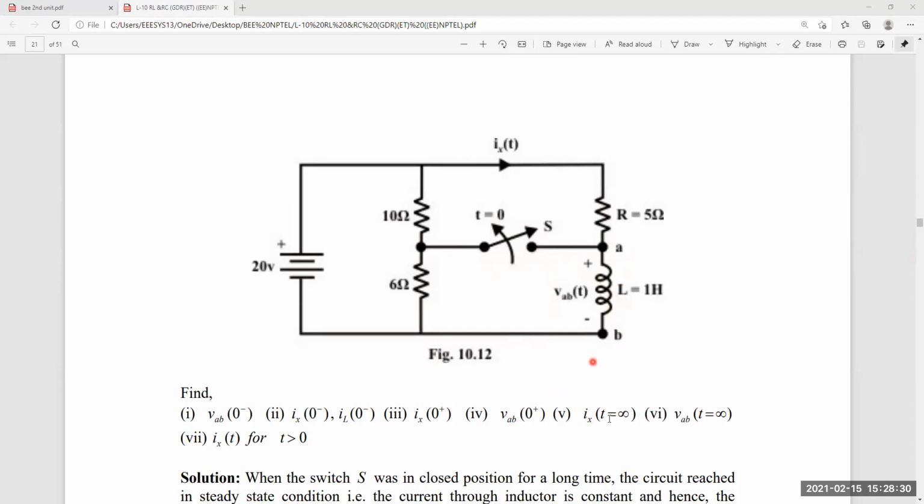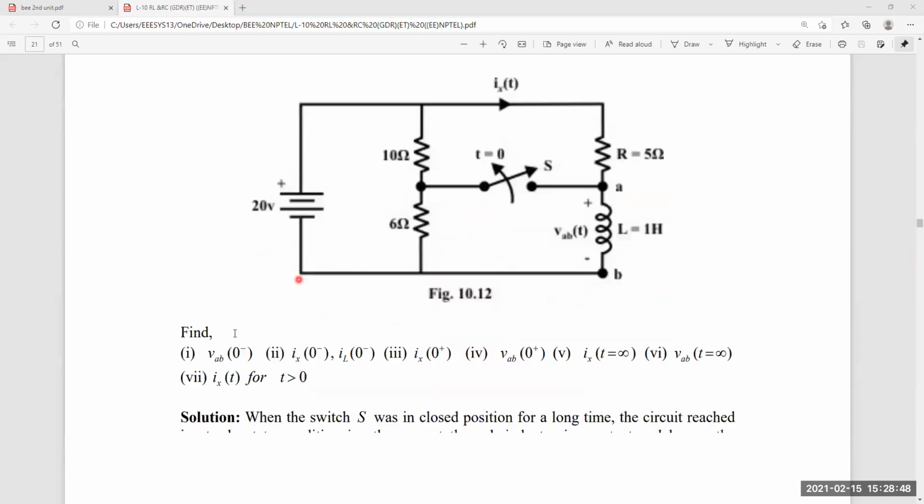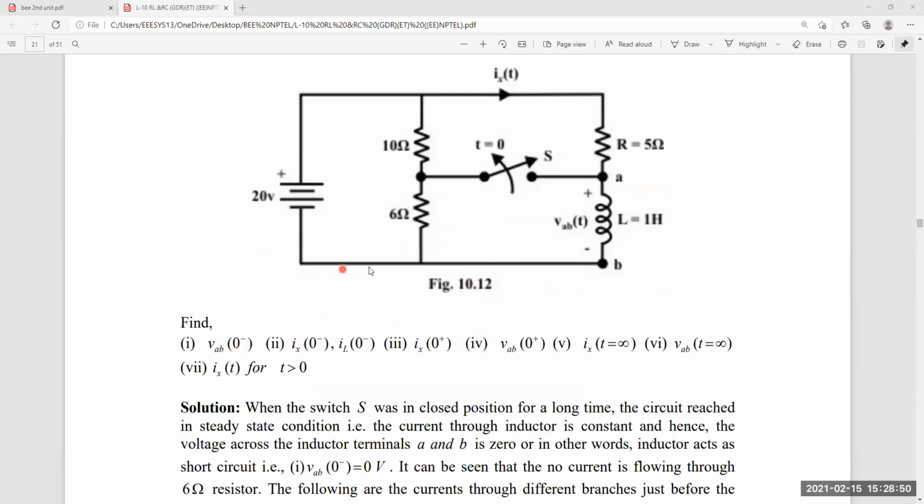Under steady state condition, find the current Ix of infinity. Under steady state condition, what is the switch position? Open condition. The current flowing through the resistor and inductor is the same, as they are in series because the switch is open. Okay, so first one, how to find VAB of 0 minus?